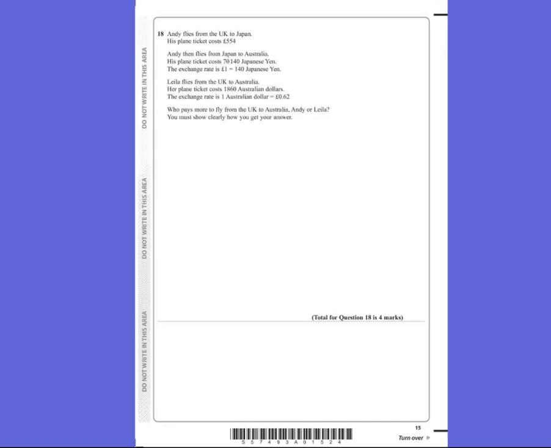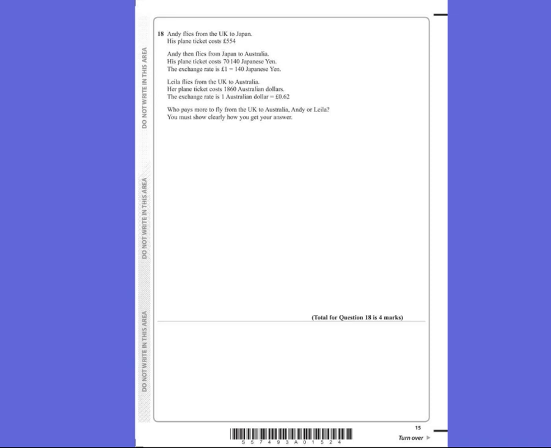Question 18. Andy flies from the UK to Japan. His plane ticket costs £554. Andy then flies from Japan to Australia and his plane ticket costs 70,140 Japanese yen. The exchange rate is £1 is 140 yen. Layla flies from the UK to Australia directly and her plane ticket costs 1,860 Australian dollars with an exchange rate of $1 is 62 pence. Who pays the most?